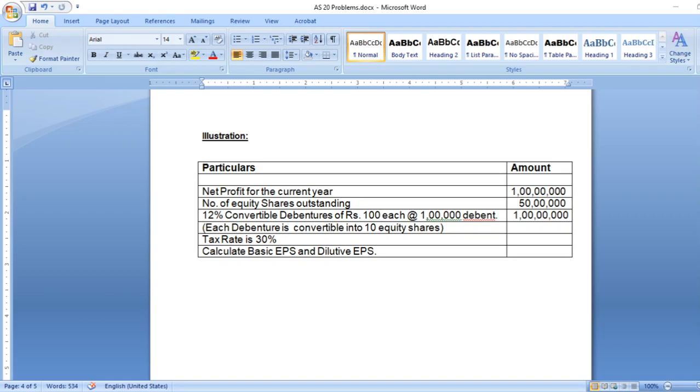Net profit for the current year is 1 crore and the number of equity shares outstanding is 50 lakhs. They have 12% convertible debentures of 100 each.